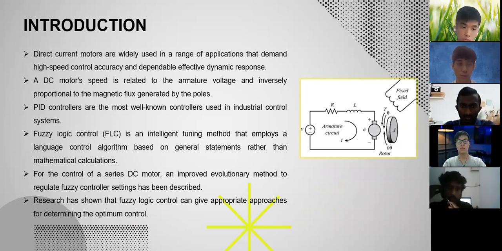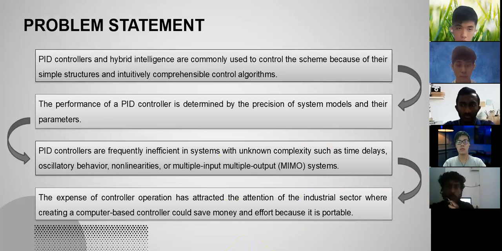Okay, next slide. For the problem statement, PID controllers and hybrid intelligence are commonly used to control a scheme because of their simple structure and their comprehensible control algorithms. The performance of a PID control is also determined by the precision of system models and their parameters. PID controls are frequently insufficient in systems with unknown complexities such as time delays, oscillatory behavior, non-linearities, and the MIMO system, which is multiple input and multiple output system.